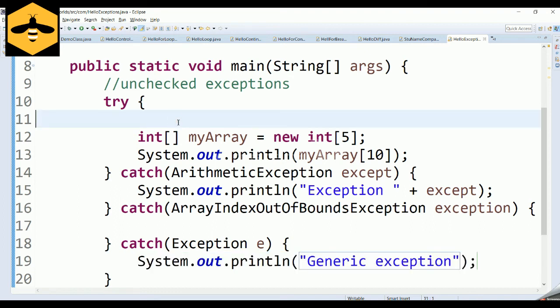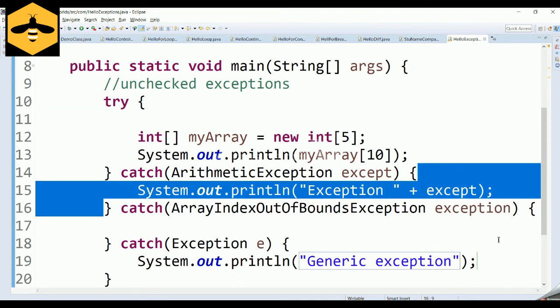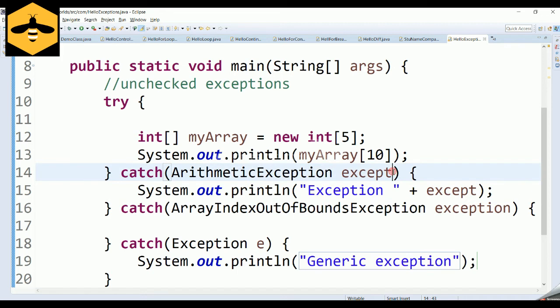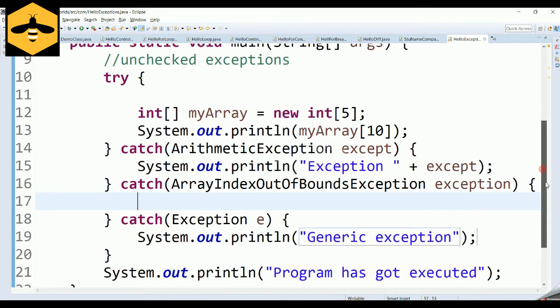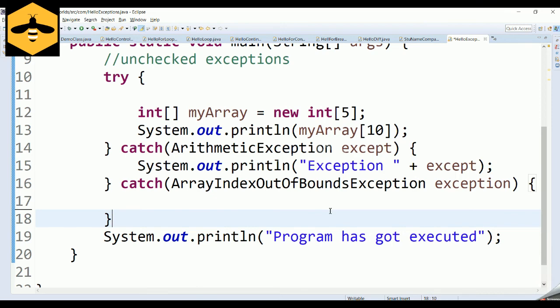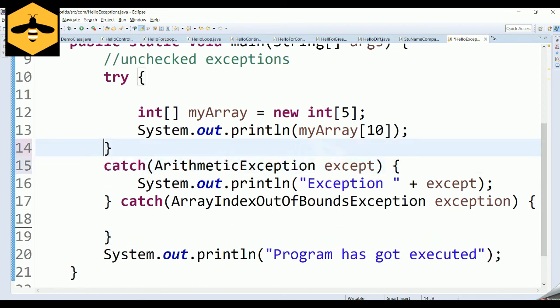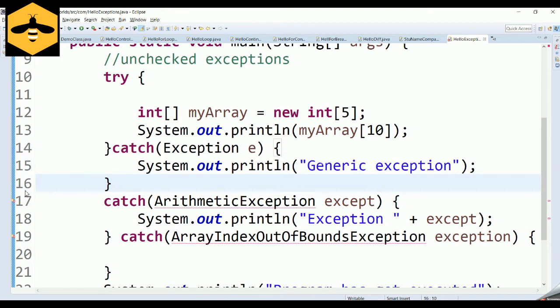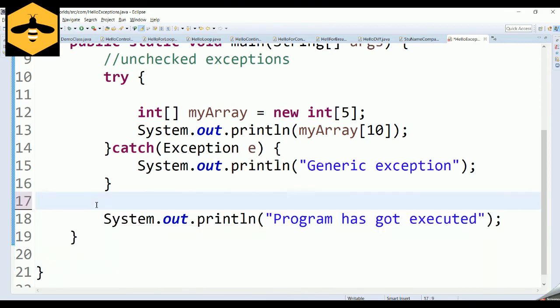All those exceptions will come and sit inside this generic exception, and you can handle that exception inside this particular block. And there is one other important thing that you need to understand: exceptions will get checked from top to bottom, and the most specific exception should sit at the top, and the most generic exception should sit at the bottom. For instance, if you try to catch a generic exception at the top, let's see what is going to happen. If you try to catch the exception over here, this will throw an error stating that all these catch blocks cannot be reached.